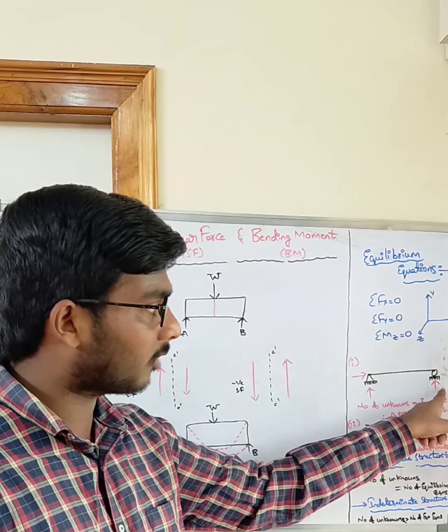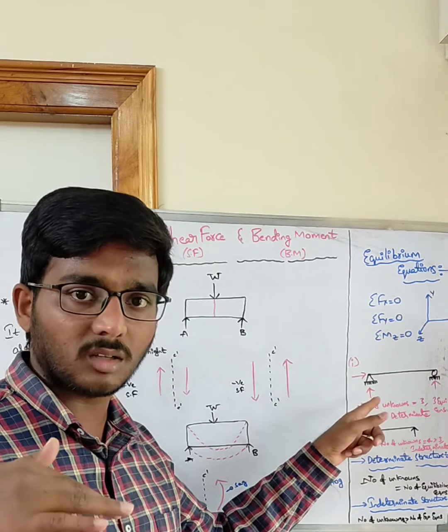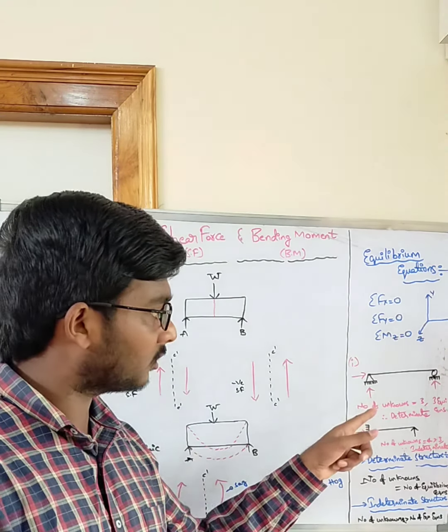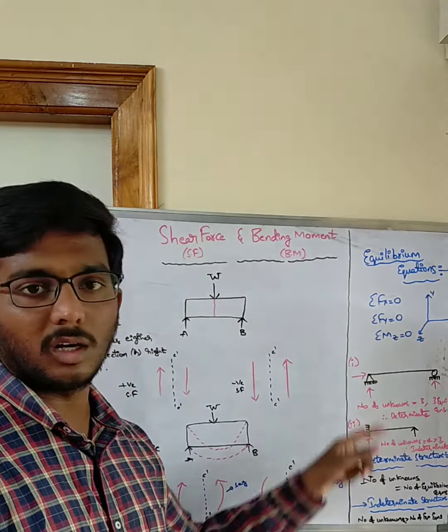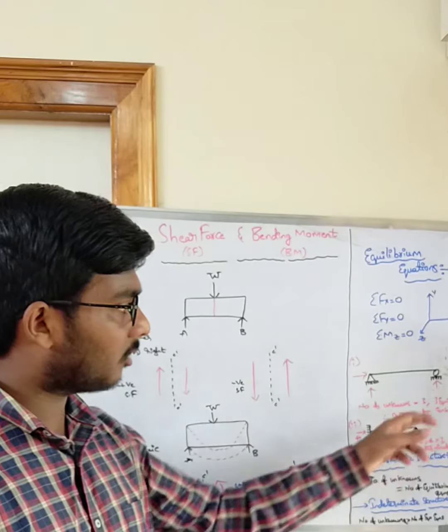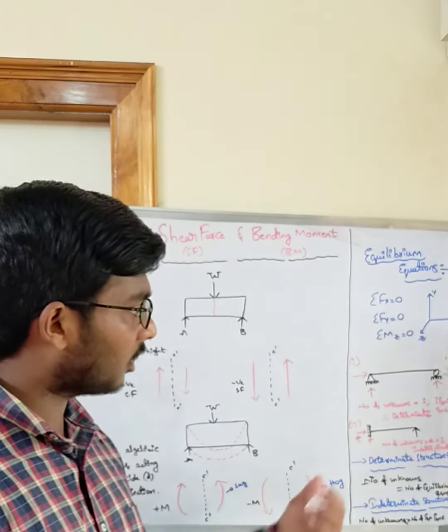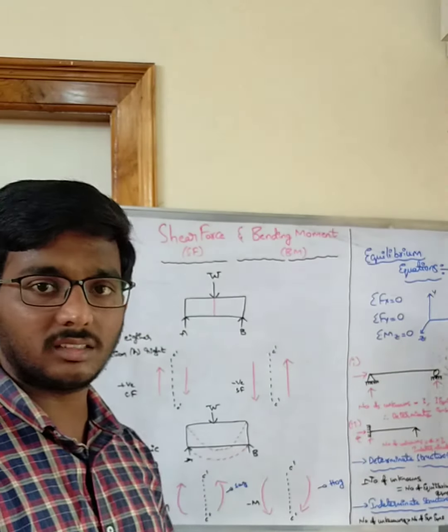So I am taking only vertical reaction as unknown. Here it is restricting two motions, one is horizontal motion, one is vertical motion. So there are two unknowns in the hinged support and one unknown at the roller support. So the number of unknowns is 2 plus 1, 3 unknowns.